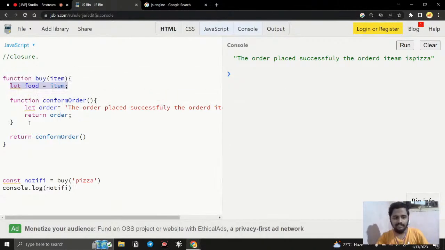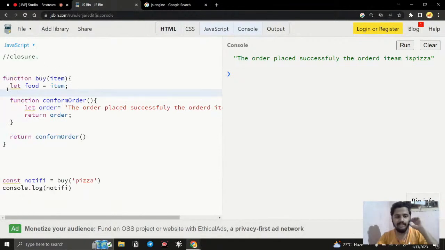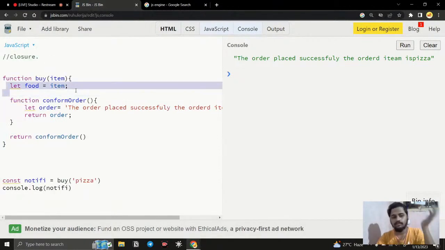But now this function is going to execute, and you can see we are able to return this value that is actually not in the memory, right? This let food is equal to item actually returns the value, but the function is not in the memory, so we cannot access it. We cannot access a function again, right?